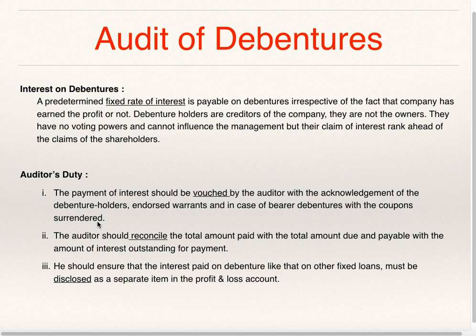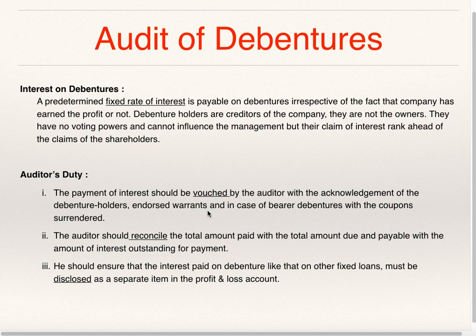Whenever the company pays interest, it will make a record of payment of interest. So this he is supposed to vouch, that is, he is supposed to examine and check with vouchers. Now, what are the vouchers in this case? Acknowledgement of debenture holders, endorsed warrants, and in case of bearer debentures, coupons surrendered.